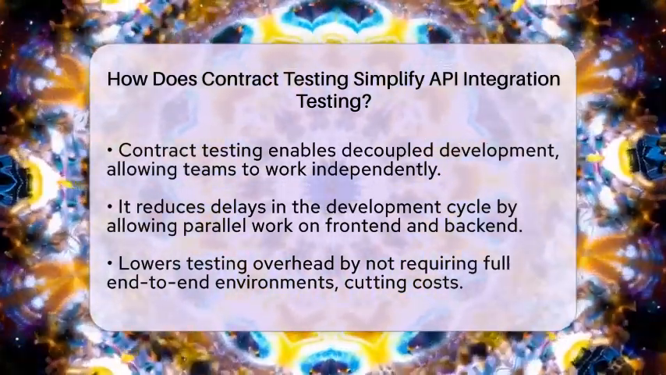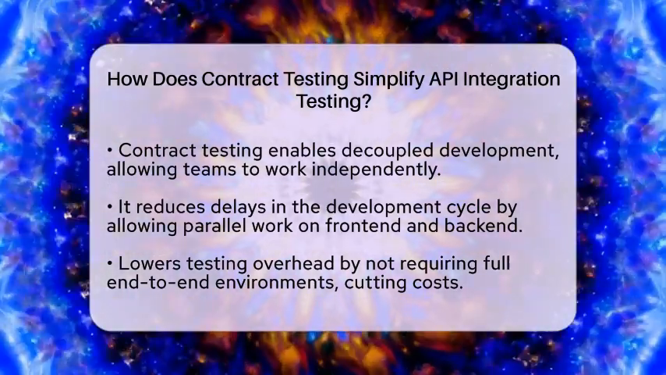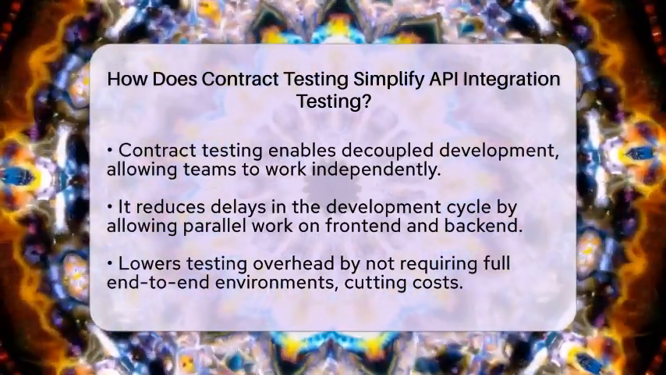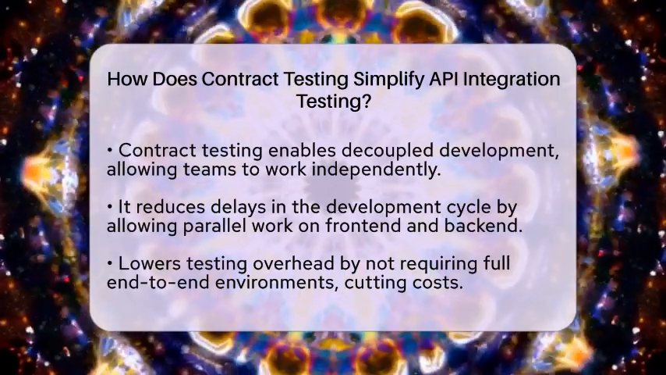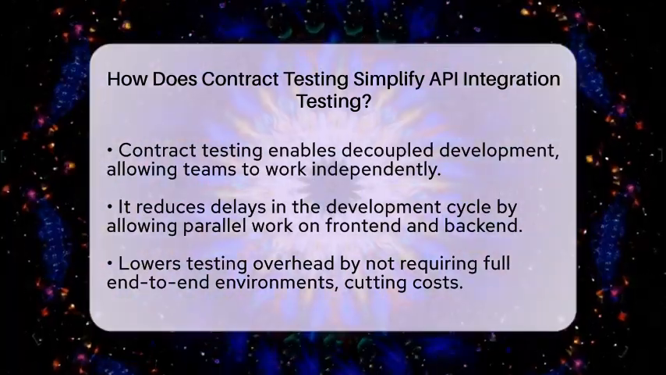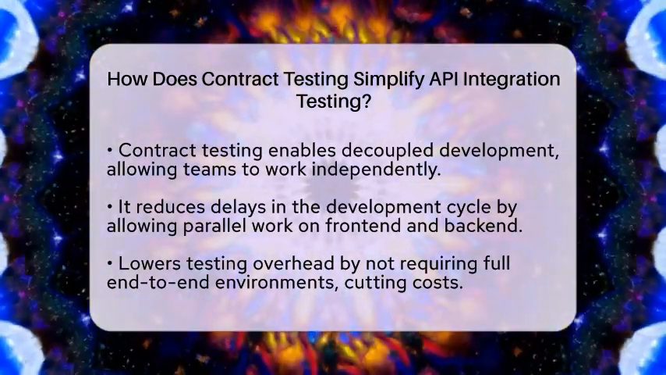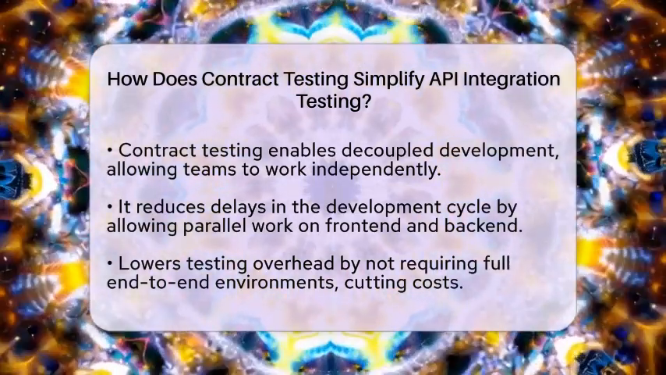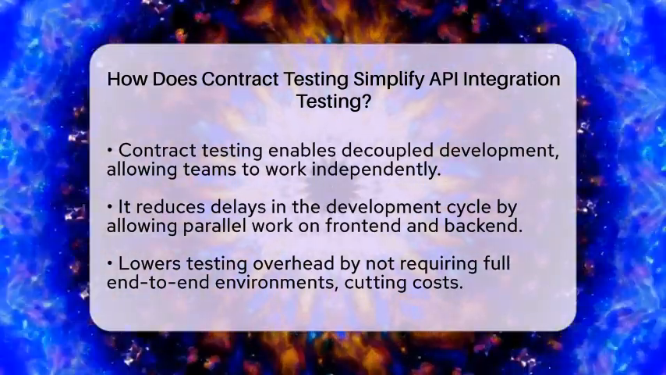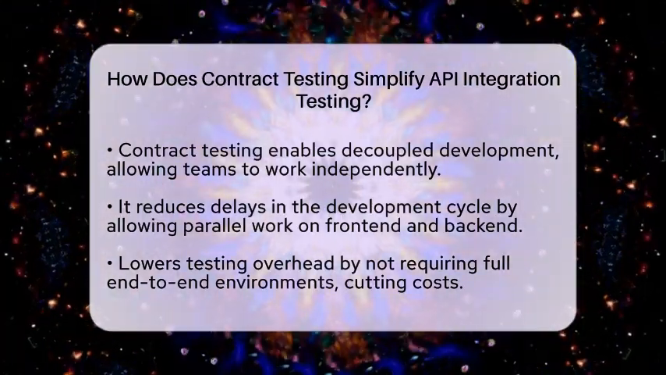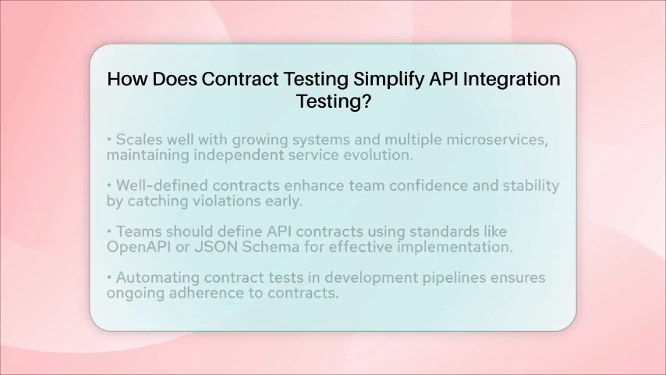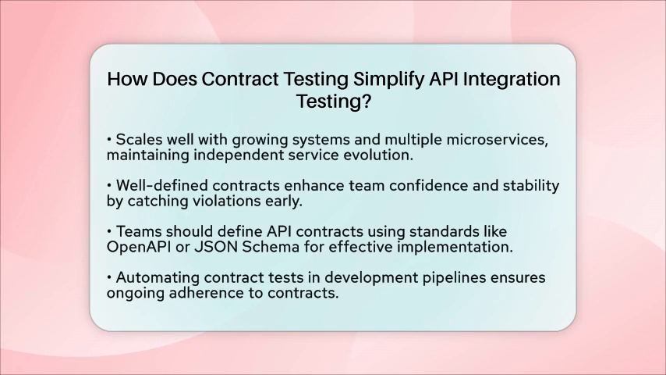As systems grow and involve many microservices, contract testing scales smoothly. It verifies individual service interactions, making it easier to maintain and evolve services independently without breaking integrations. Moreover, well-defined and tested contracts boost confidence and stability within teams. Knowing that contract violations will be caught early encourages teams to make changes without fear of introducing new bugs.